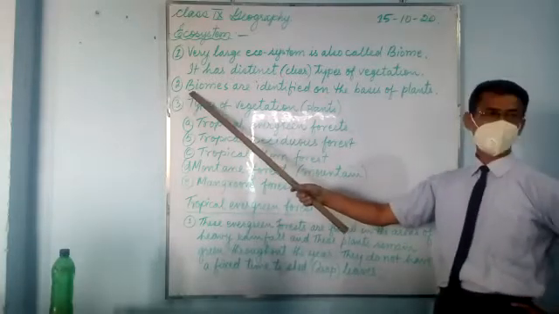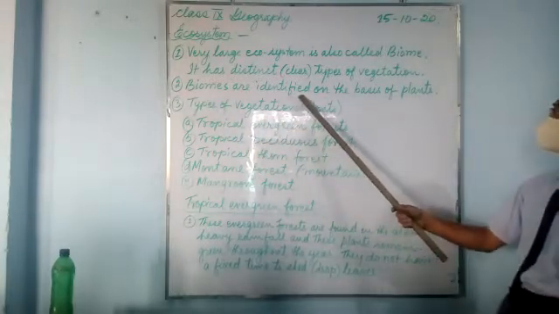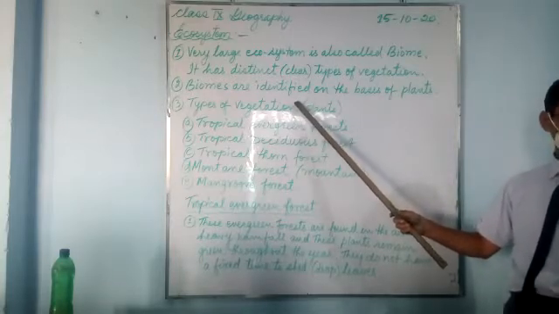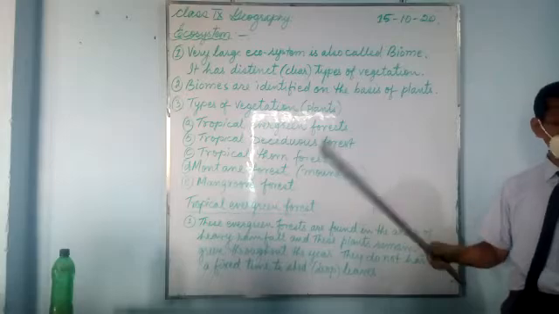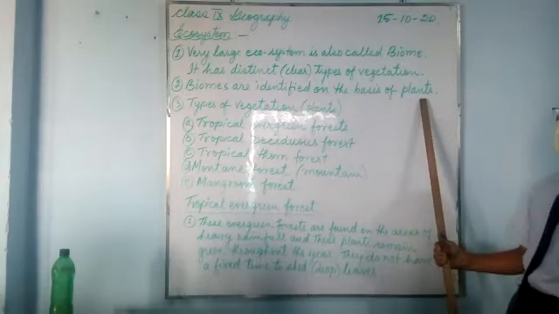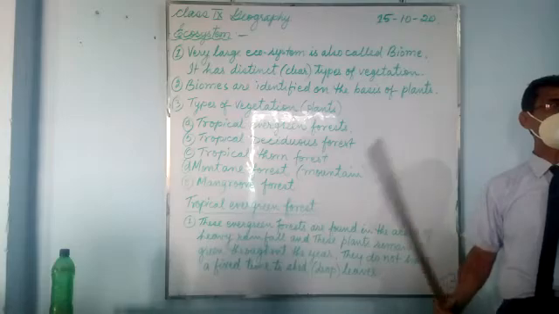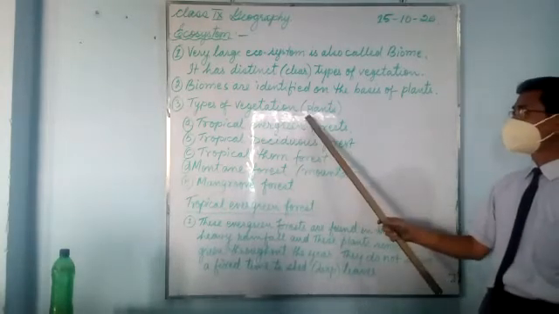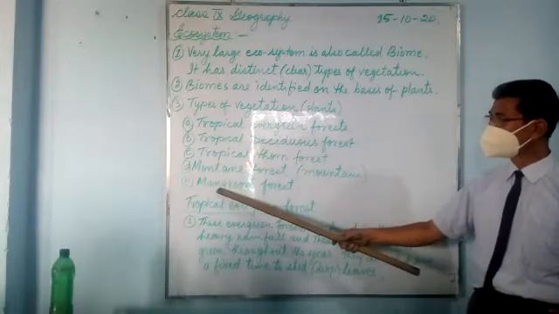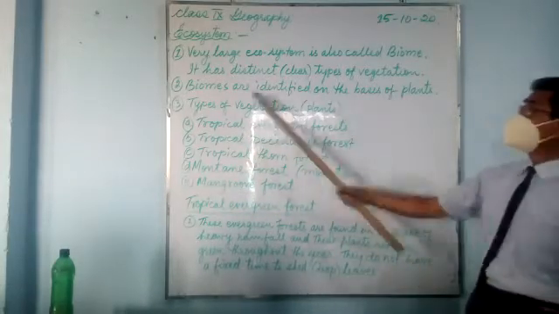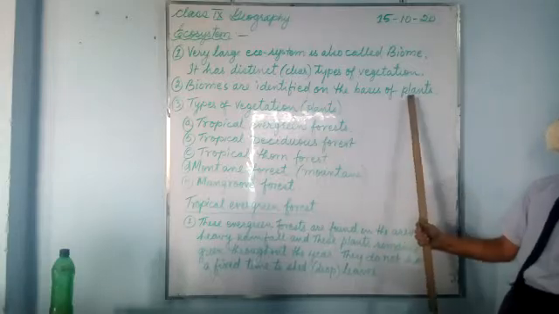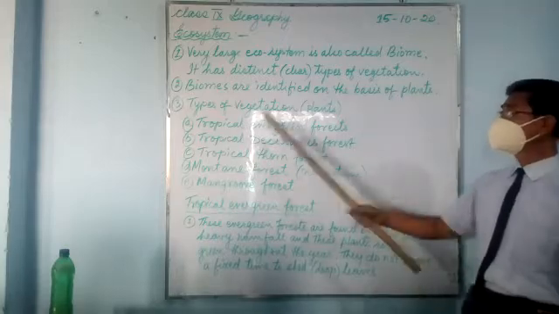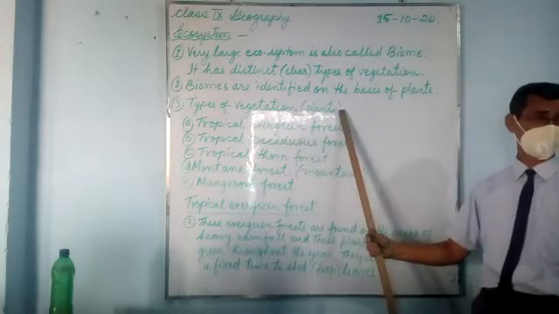Now here, number 2, biomes are identified. Identified means known, recognized. You know on the basis of plants. According to the plants, biomes are known. There are different types of vegetation. Here, there are altogether 5. Biomes are identified on the basis of plants. So now first we will talk about the plants, the type of vegetation.